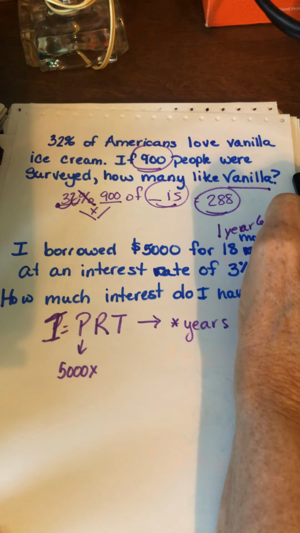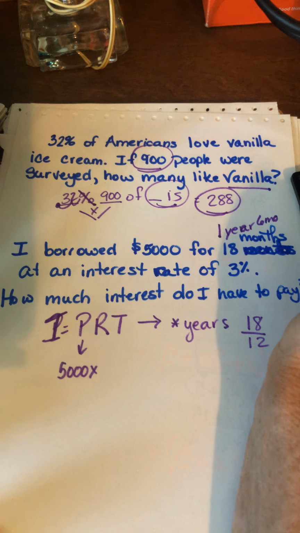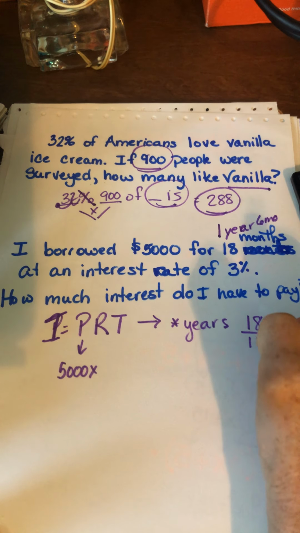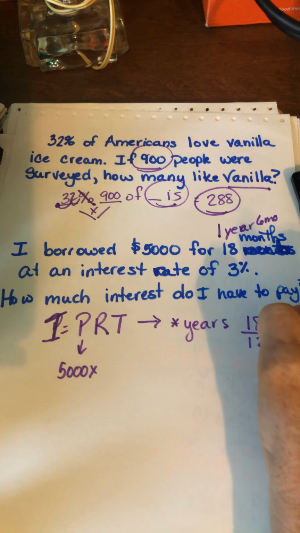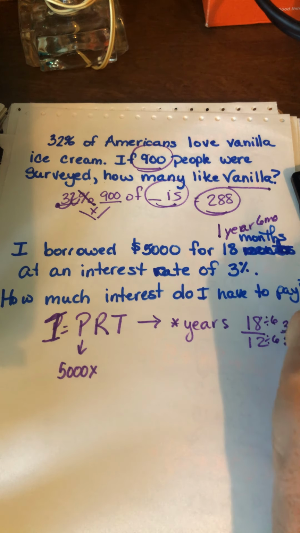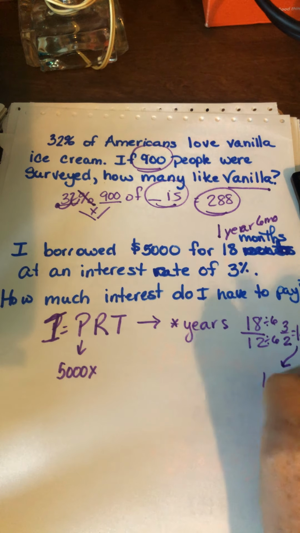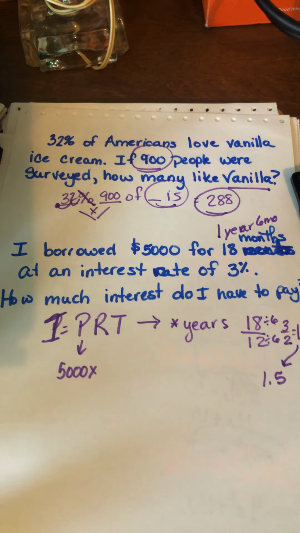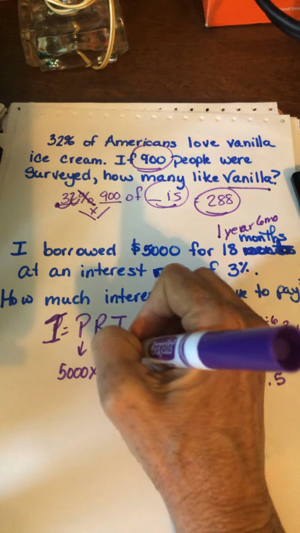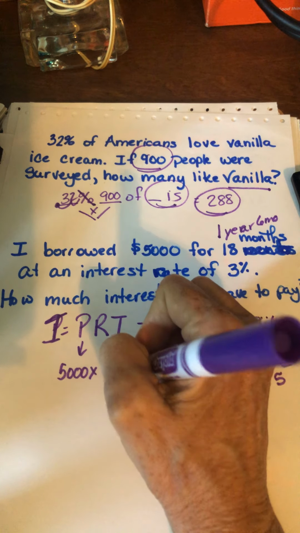And a year and 6 months is the same as a year and a half. Or you could do it this way and reduce it down. You could say, hey, they both can be divided by 6. That gives me 3 over 2, and 3 over 2 is the same as 1.5. So my time is 1.5.